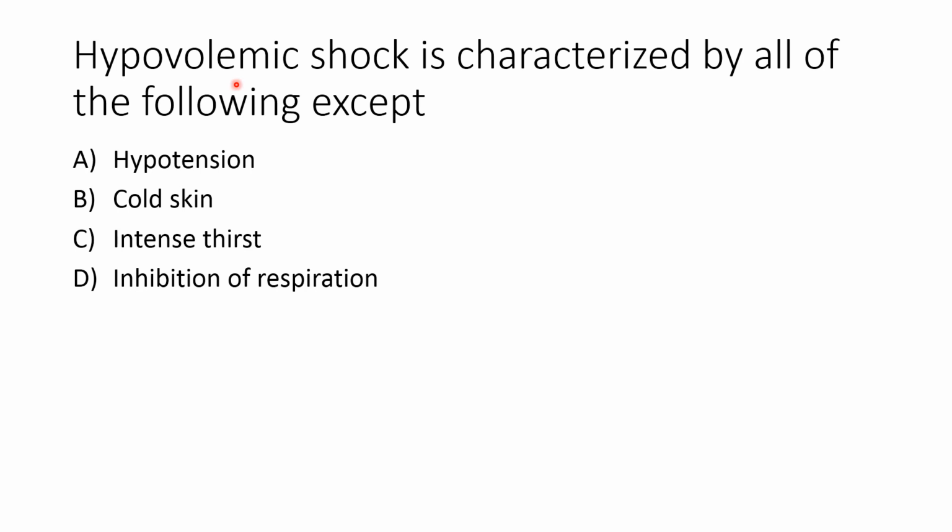Hypovolemic shock is characterized by all of the following except. So in hypovolemic shock, which does not occur? Now look at all the options, and the answer is inhibition of respiration. In hypovolemic shock, hypotension occurs. Because of the vasoconstriction, cold skin occurs. Decrease in the circulating fluid volume stimulates osmoreceptors in the hypothalamus, so intense thirst occurs. And respiration is stimulated because of the increase in chemoreceptor activity.